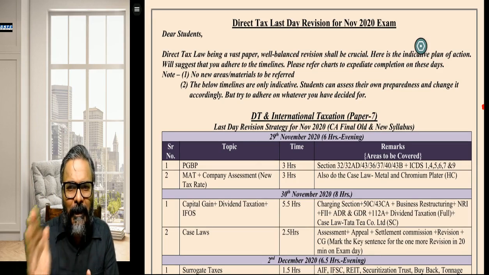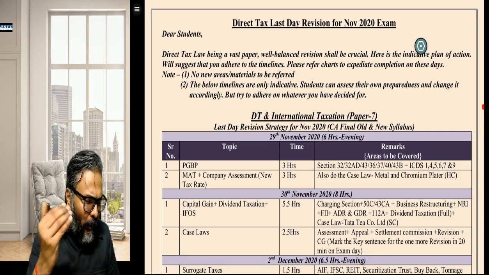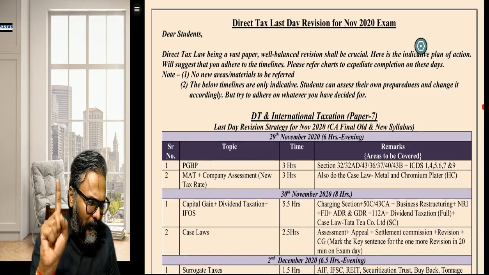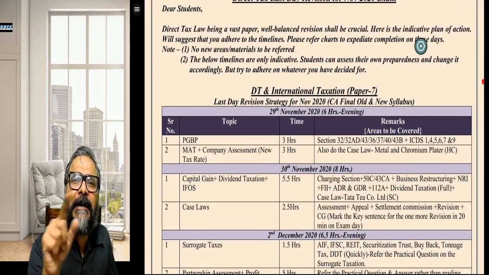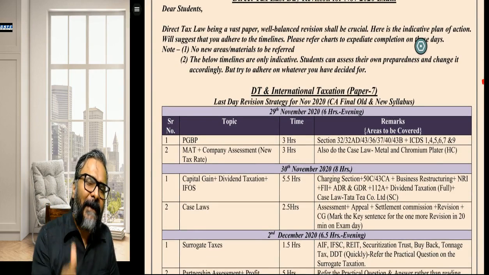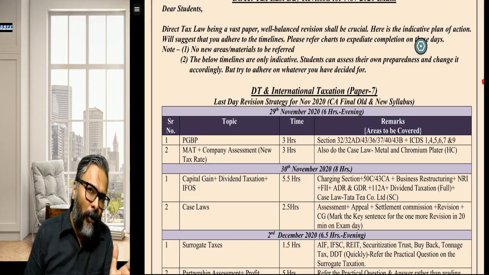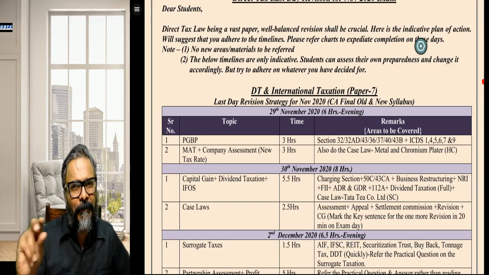Now students, all those who are appearing for the examination in November 20, we all are aware that the 29th is the costing paper. Let's look at the timetable. After the costing paper, there is an off, a holiday in between. Primarily there is an extra holiday for ISCA for the old course and the elective paper for the new course. So there is this extra off which the students have got.